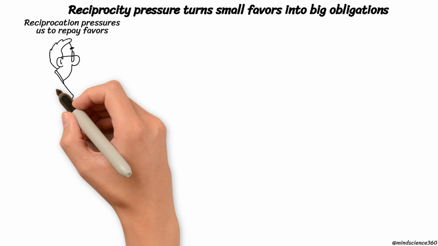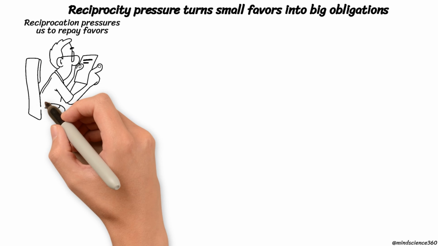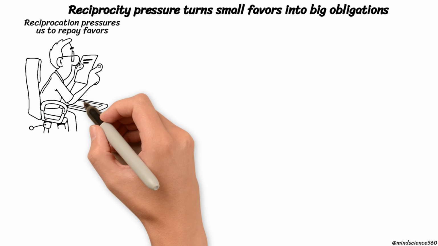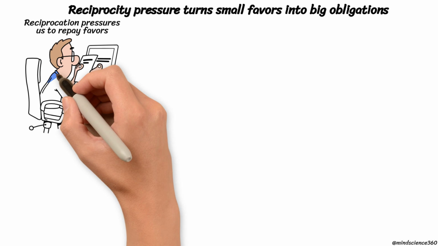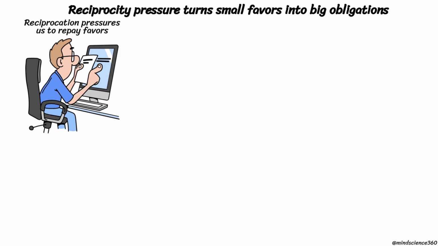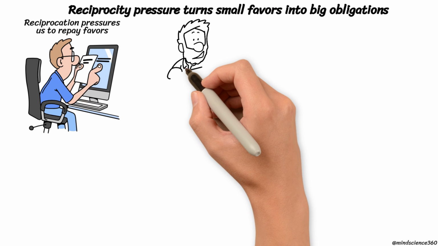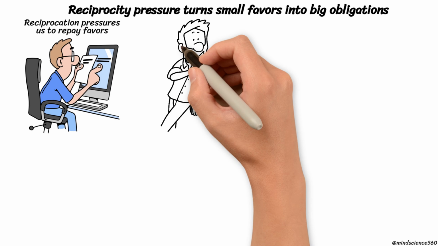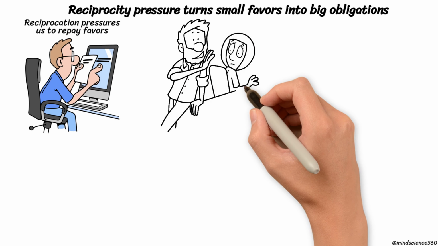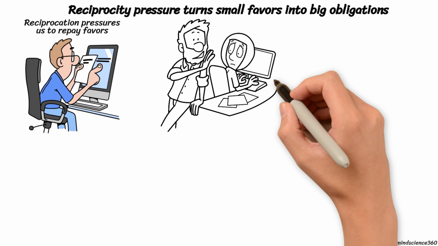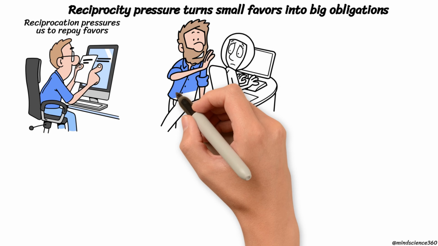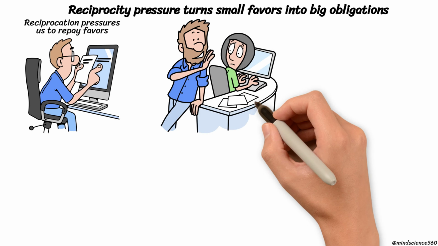Reciprocation creates pressure to repay what we receive, even if it wasn't specifically requested. This operates as a learned social norm that views repayment as a sign of decency and fairness. Because repayment feels obligatory, a small initial favour can lead to a much larger follow-up request. This dynamic can result in uneven exchanges where the return favour far outweighs the original gesture or service.